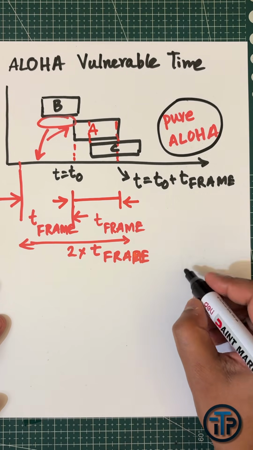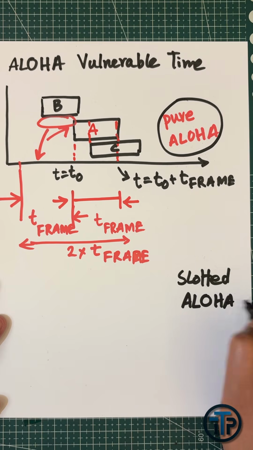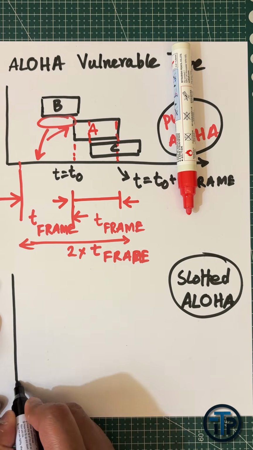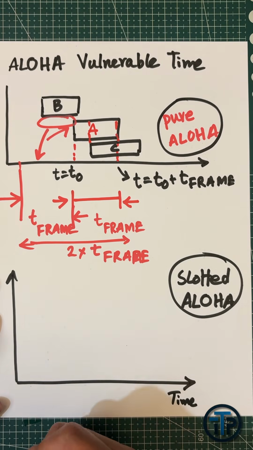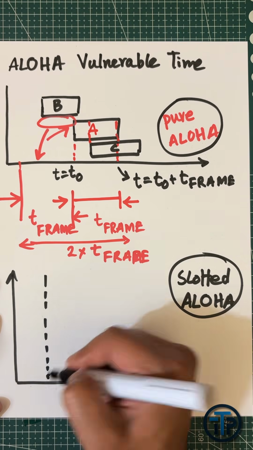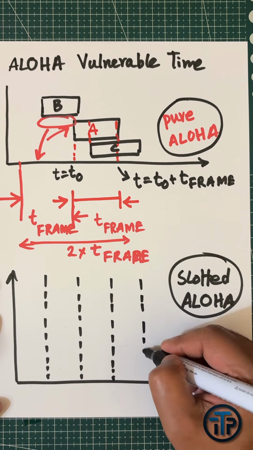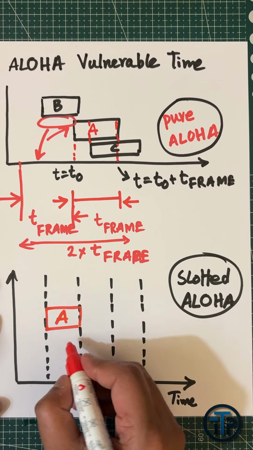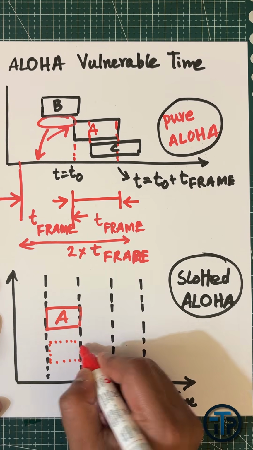Now when you are considering slotted ALOHA, the advantage is that any user cannot transmit the packet at any time. Okay, so they have to transmit at the beginning of the time slot. That's actually a good advantage, that you can minimize the vulnerable time. So take an example again. For example, there is a user A and another user, for example B. So he can only transmit at the beginning of the time slot.